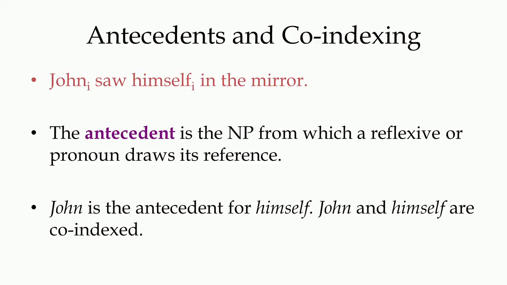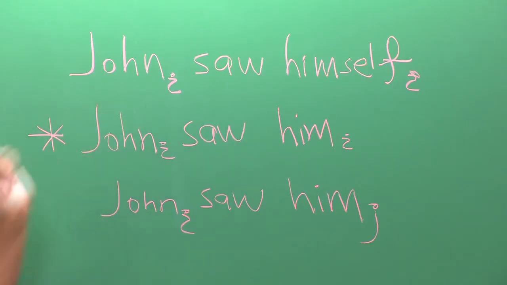At the same time, we can say, if you see the screen, "John saw himself in the mirror," or "John saw himself" for the purpose of a short sentence. John is the antecedent of the anaphor, because an antecedent is something on which anaphors depend for their interpretation.